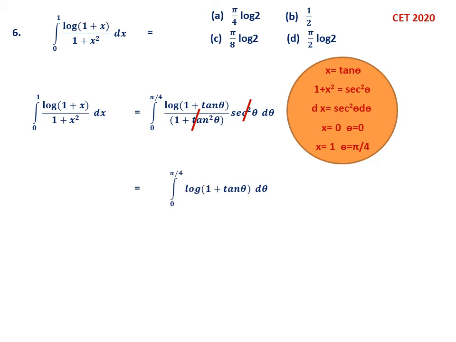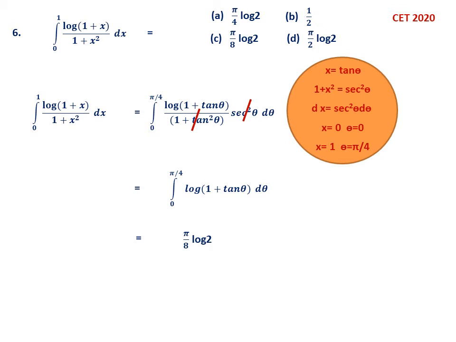Therefore now I don't want to proceed further. Please note this question is solved in the textbook and it is better if you remember this as a result. So it is pi by 8 log 2. Pi by 8 log 2, C. Of course you can also show, let me just tell you, using the property integral 0 to a of f of x dx is the same as 0 to a of f of a minus x.